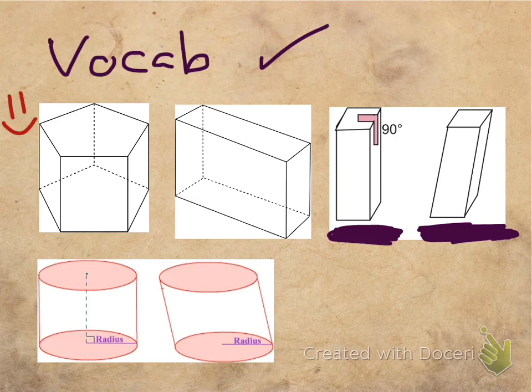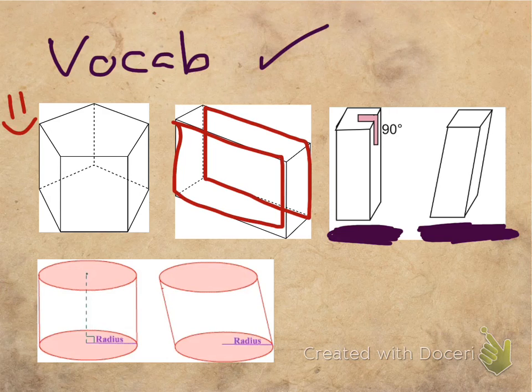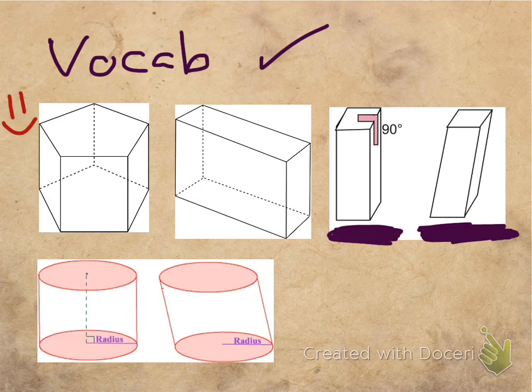That's good. What about this one? Well, again, this is rectangular because all the sides are rectangles. So let's just pick one to be our base. I could pick the front one to be the base if I want, because the one behind it on the opposite side is parallel and congruent. So those would be the bases, which means these four other sides going around there would be my lateral faces. Right, but yes, that is also a prism. So that's good. Rectangular prism specifically.